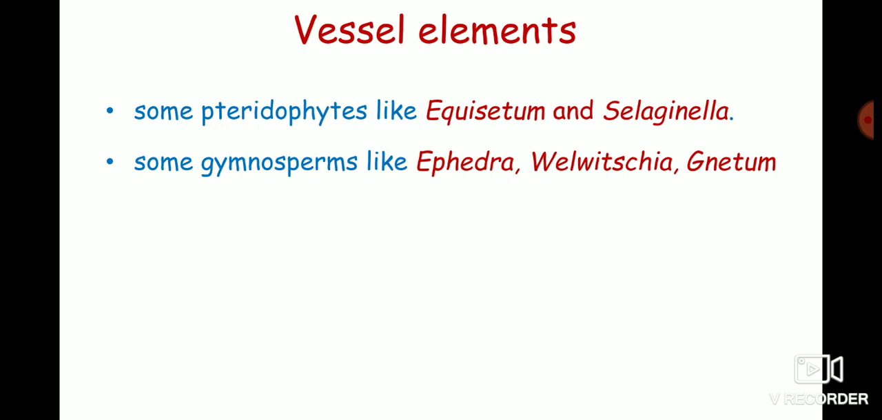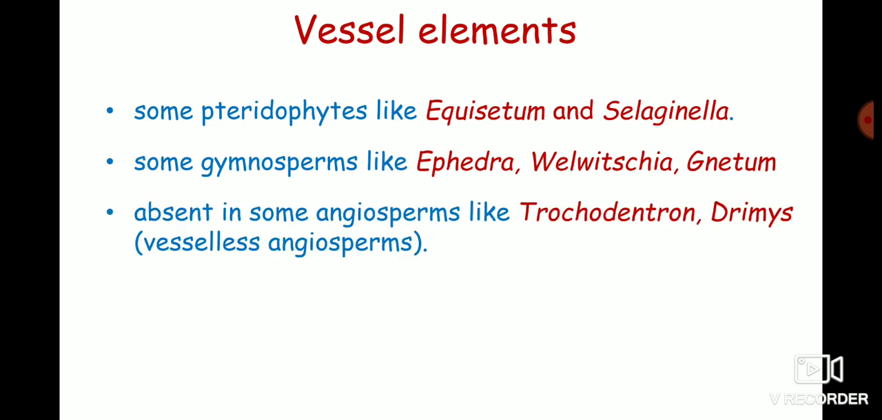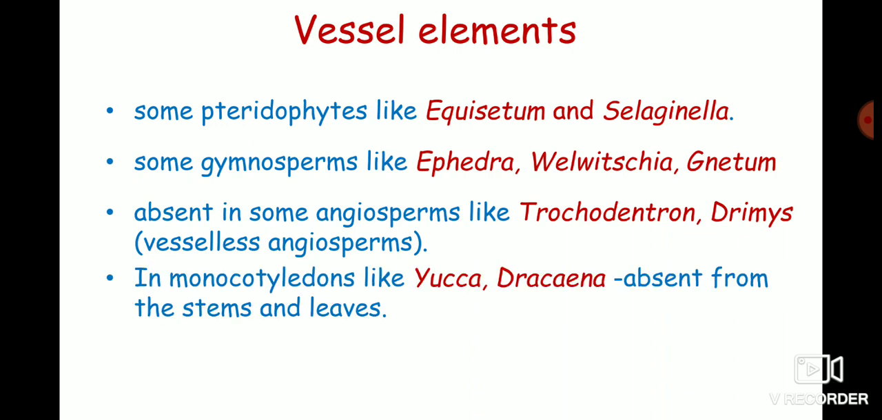However, some pteridophytes like Equisetum and Selaginella have vessel elements. They are also found in some gymnosperms like Ephedra, Welwitschia and Gnetum. Although vessels are a characteristic feature of angiosperms, they are absent in some angiosperms like Trochodendron and Drimys.